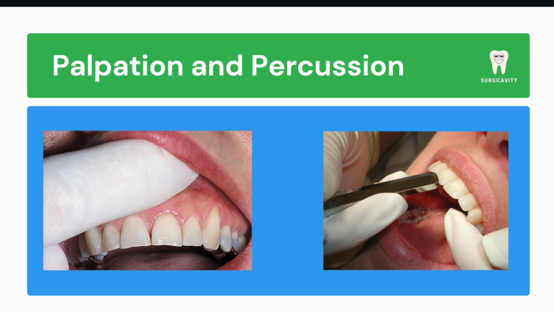The percussion test is helpful when a patient complains of sensitivity or pain while chewing. The test is performed by tapping on the incisal or occlusal surfaces of the teeth using either your finger or a blunt object like the back of a mirror handle. If there's pain on percussion, it could indicate inflammation in the periodontal ligament. However, it's important to keep in mind that this test alone can't determine whether the pulp is vital or not.